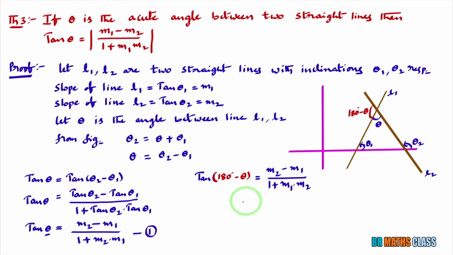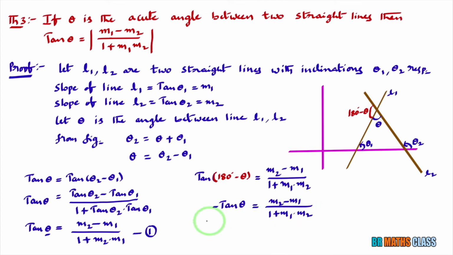In trigonometry you learn this: when 180 degrees is there, the function tan remains the same. This is tan theta. 180 degrees minus theta lies in the second quadrant. In the second quadrant, tan is negative. So tan of 180 degrees minus theta is minus tan theta equal to m2 minus m1 divided by 1 plus m1